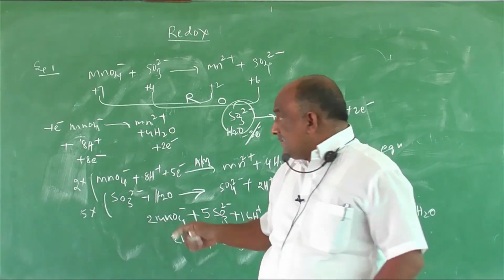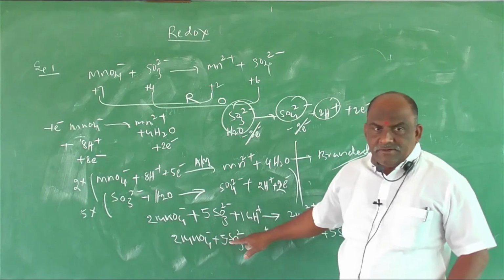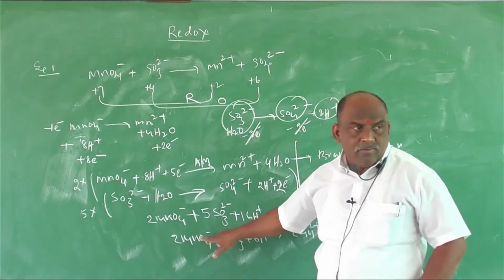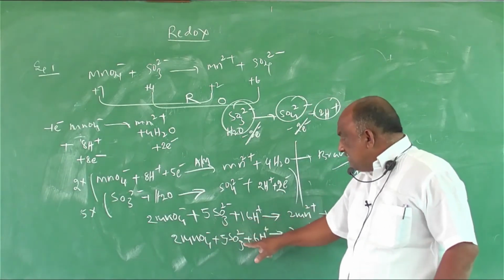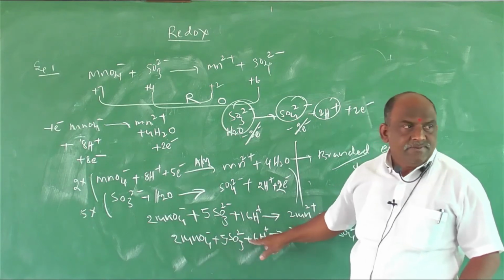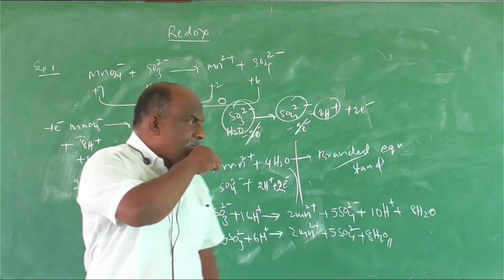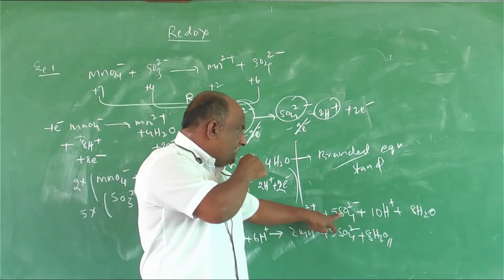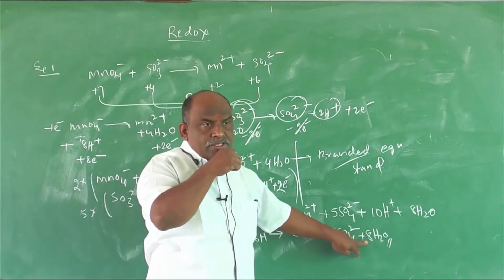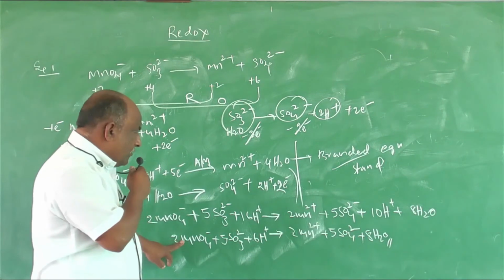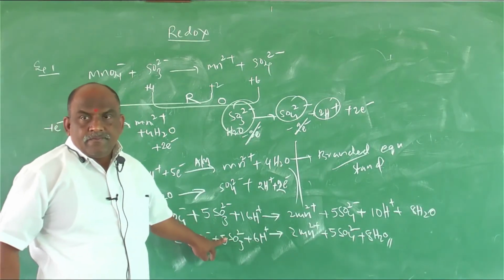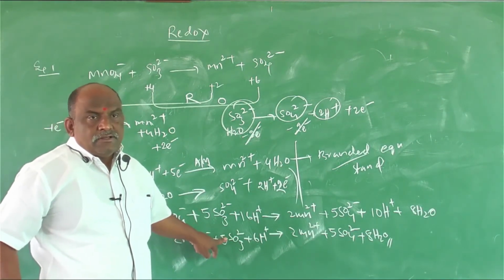So, what is the final equation? 2MnO4 minus plus 5SO3 2 minus plus 6H plus gives rise to 2Mn2 plus plus 5SO4 2 minus plus 8H2O. 2 moles MnO4 minus require 5 moles sulfite.